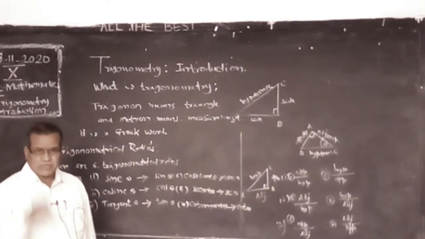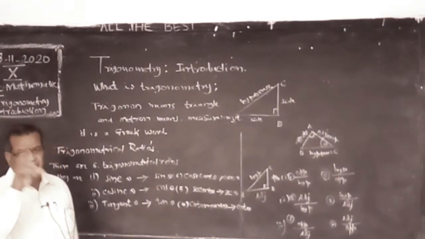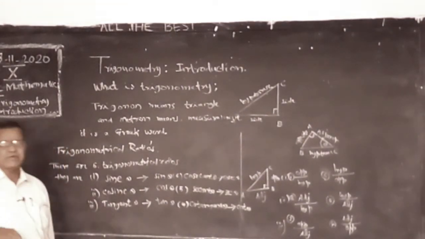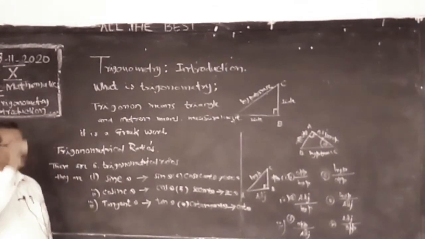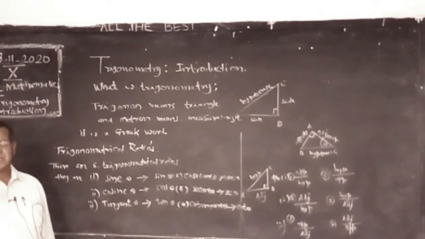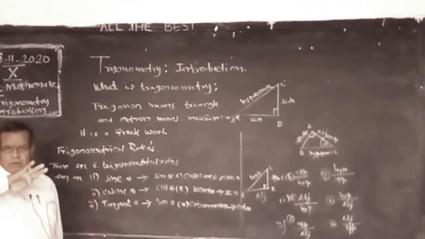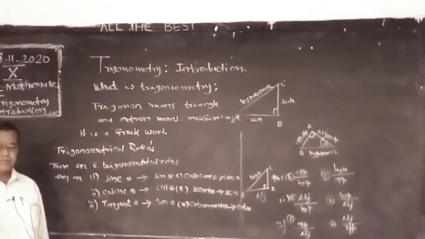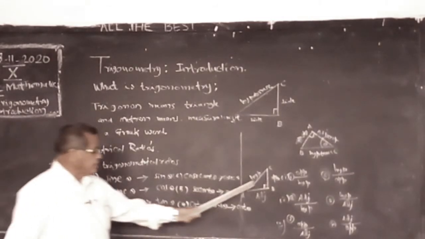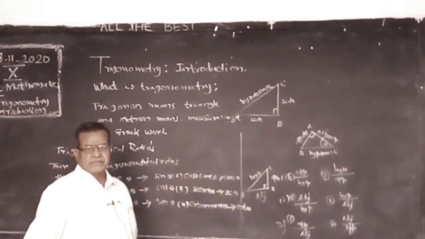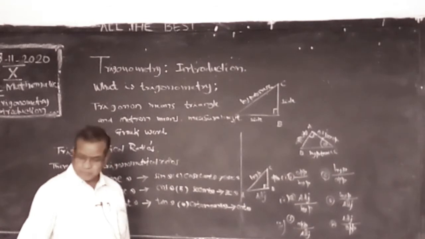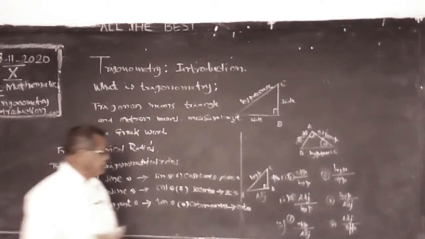Without an angle, there is no trigonometrical ratio. Trigonometrical ratio you are reading means definitely you have to write some angle, because they are defined by some angle, one angle. Angle is here theta.